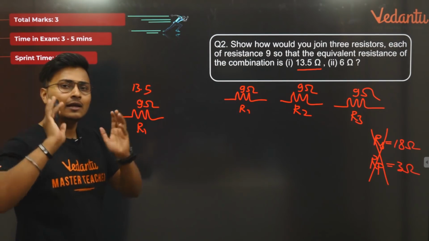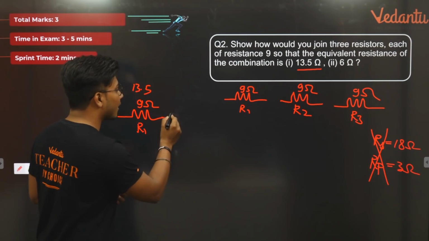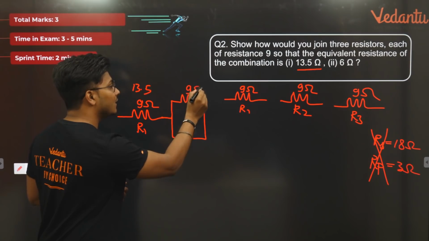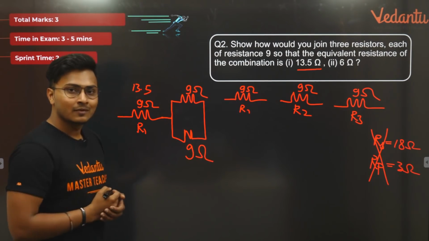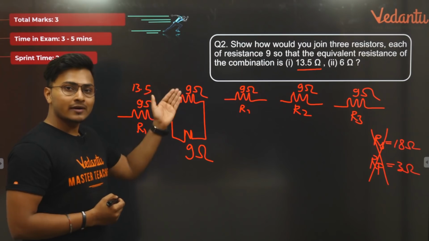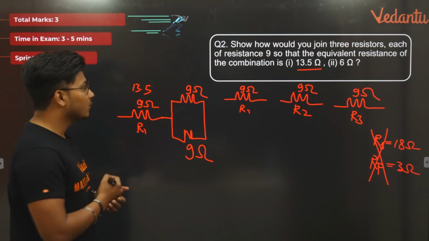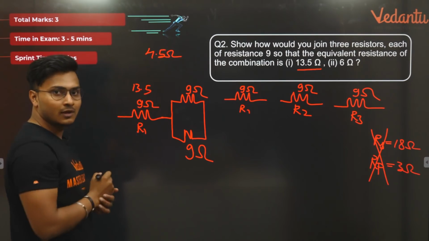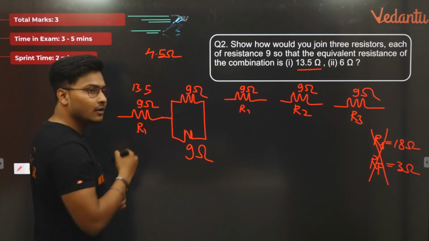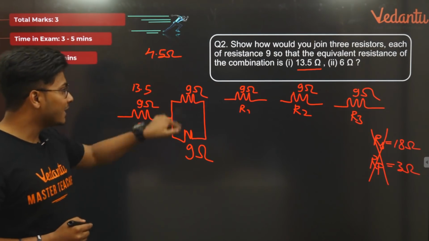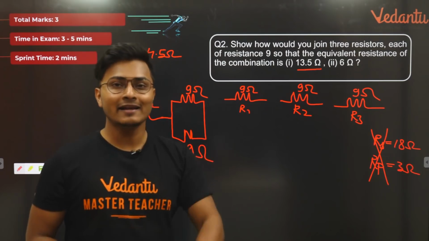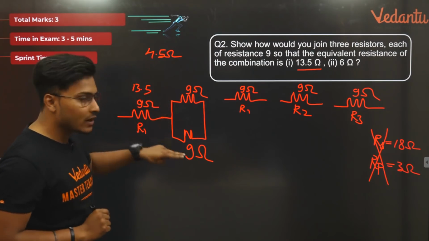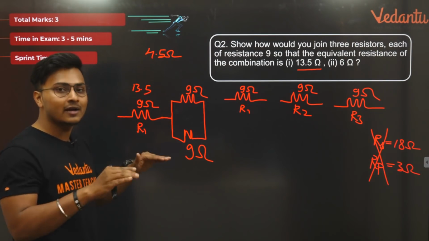I know very clearly in my mind, when we have two resistors in parallel with the same magnitude of 9 and 9, the final answer of total resistance in this scenario would be exactly half of it, which is 4.5 ohms. If it was 6 and 6, I would have got 3. If it is 4 and 4, I would have got 2. If it is 10 and 10, I will get 5. If it is 18 and 18, I will get 9. Simple scenario. This is a small tip to remember it. Whenever you have two connections in parallel of the same magnitude, just divide it. That is the total resistance.